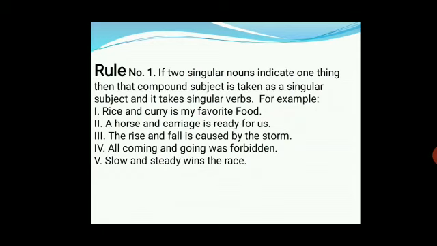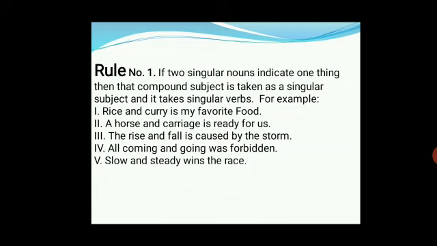A horse and carriage is ready for us. The rise and fall is caused by the storm. All coming and going was forbidden. Slow and steady wins the race. Here you see, we have used is with rice and curry, again is with horse and carriage, again is with rise and fall, was with coming and going, and wins with slow and steady.